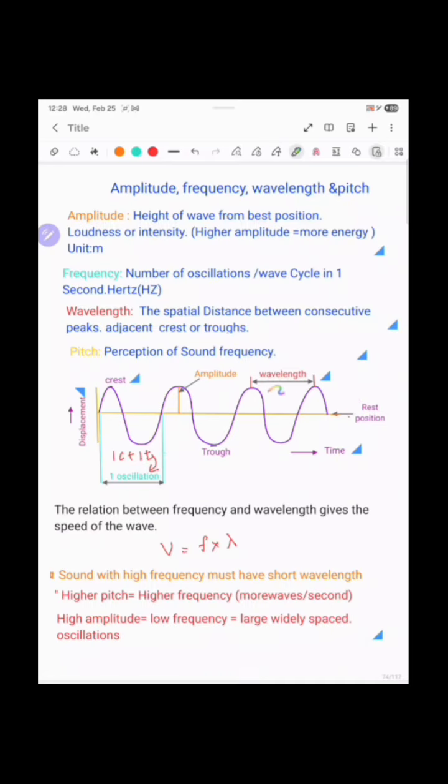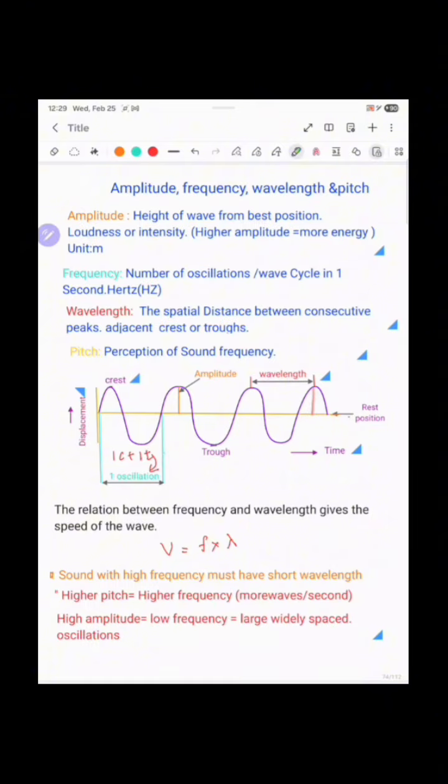From there, how much it moves up or moves down, that is the thing we have to consider. The peak part is the crest and the bottom part, this one, is the trough. These are the things you have to remember. Going into the first definition, amplitude is the maximum displacement or distance moved from the center line.